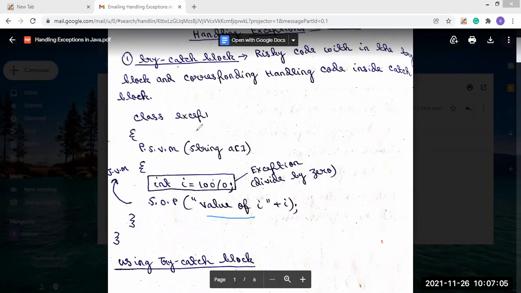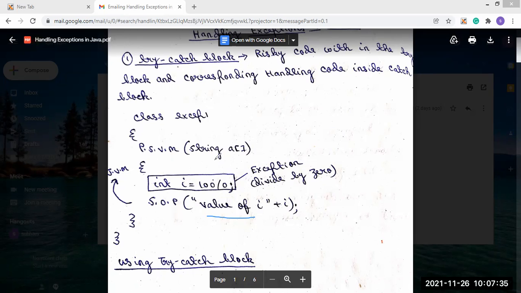We have a class named Exception1, with public static void main(String args), and inside it we use i as an integer variable equal to 100 by 0. That means it is division by zero, so an exception will occur, and after that we print the value of i.